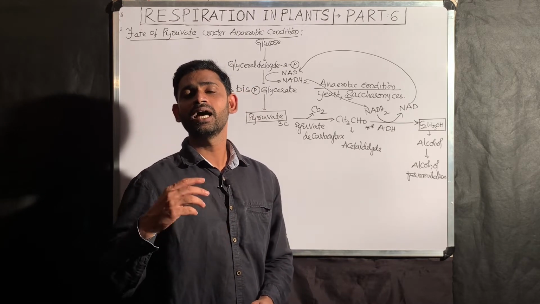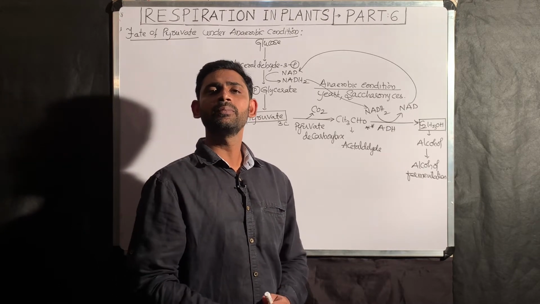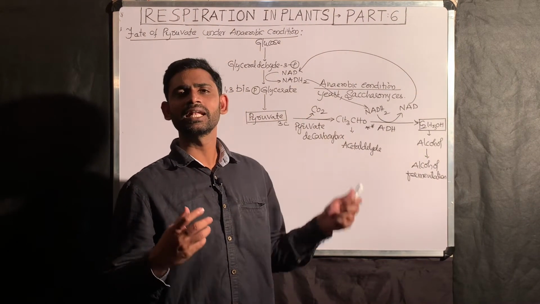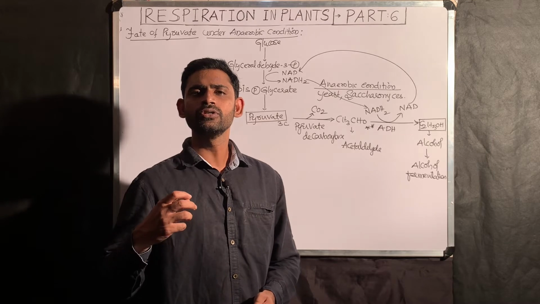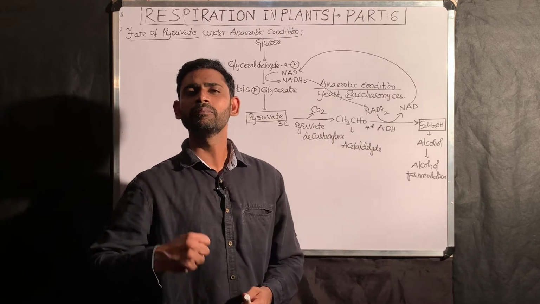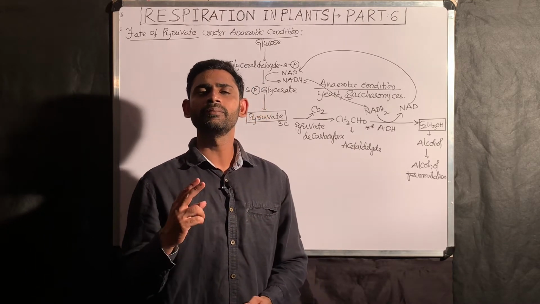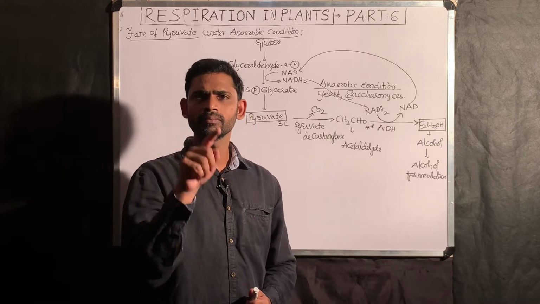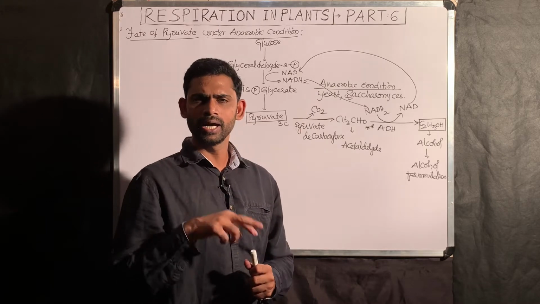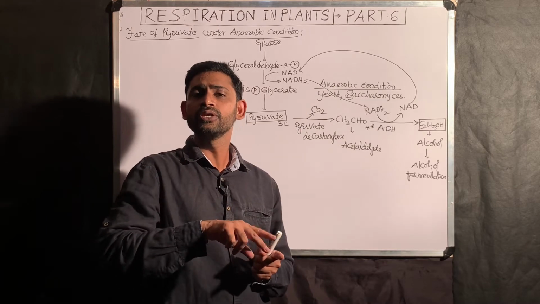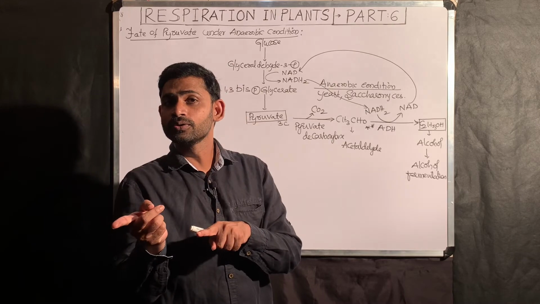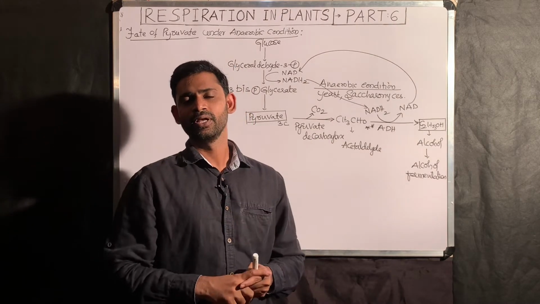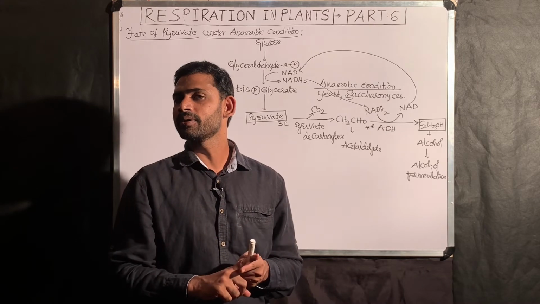So what is the number of ATPs produced by yeast? The number of ATPs produced during this alcohol fermentation per hexose sugar, how many? You can tell 2. Why? Because normally if there are 2 NADH2, and these 2 NADH2 are involved in the electron transport chain under aerobic condition, that results in the formation of 6 ATP. Total glycolysis gives how many ATPs?